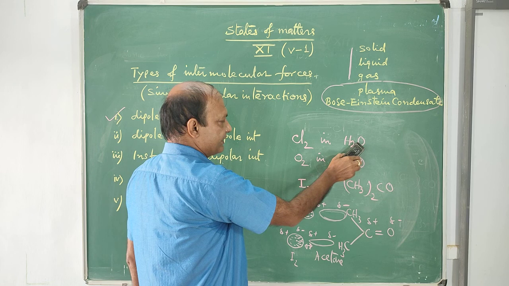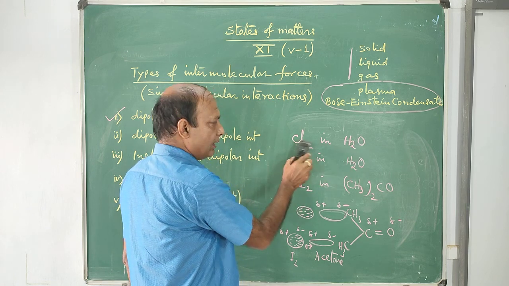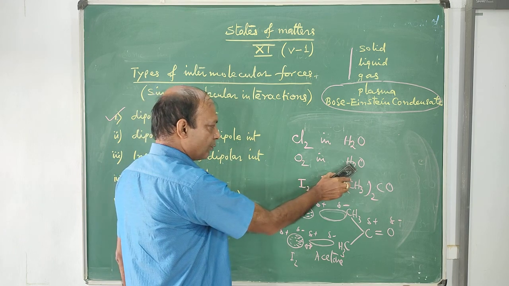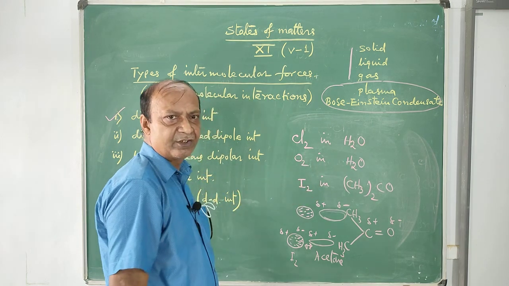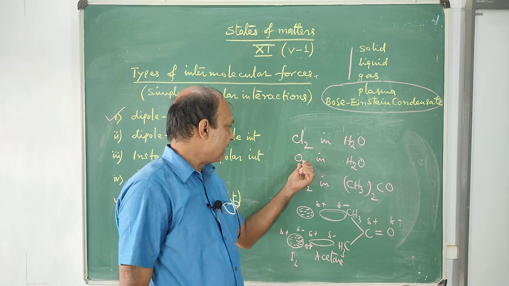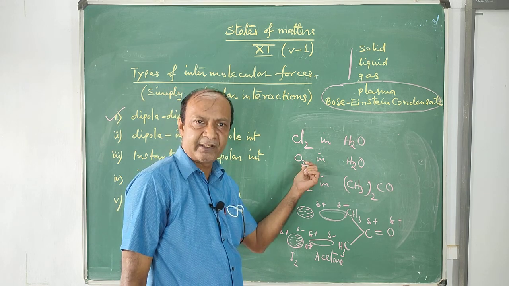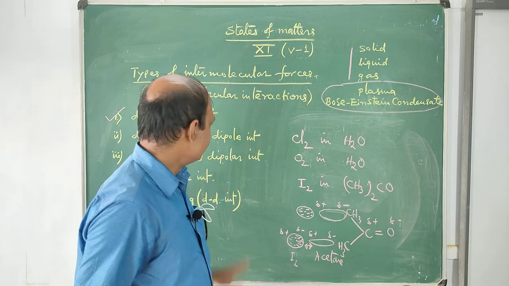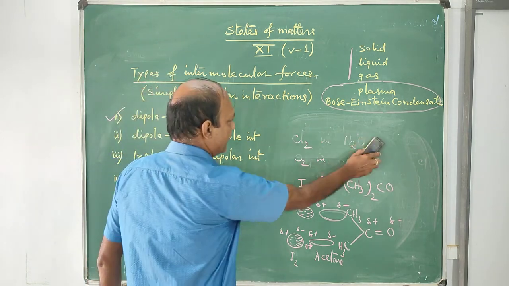Similarly, water is a dipole, chlorine is non-dipole; water is a dipole, oxygen is non-polar. So in the presence of water, the oxygen molecule will be polarized, an induced dipole will be created there, and again the same sort of attraction will exist. So this is our second type. Now come to the third type.